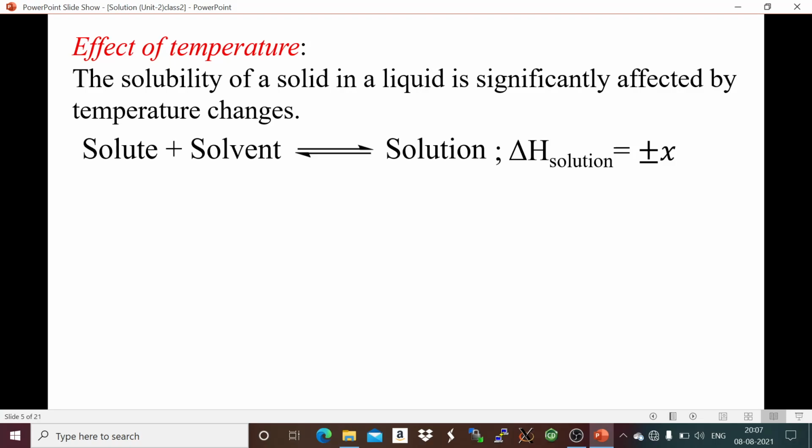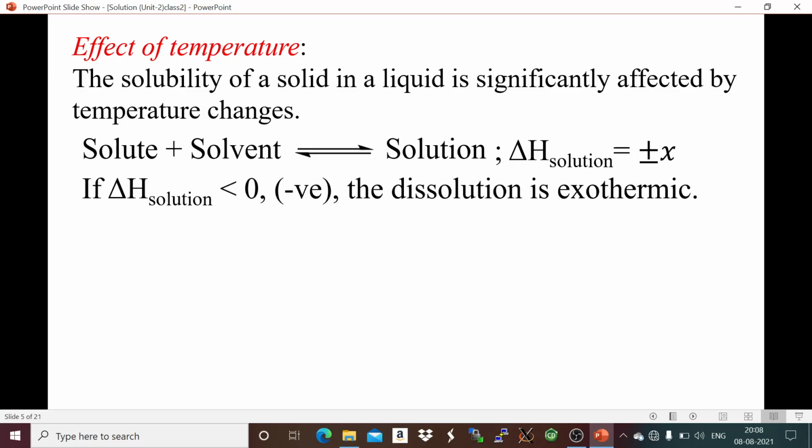And if we dissolve ammonium chloride in water, the solution becomes cold, so that means energy is absorbed, that is an endothermic reaction. So we can say that if enthalpy of solution is negative, that means exothermic.